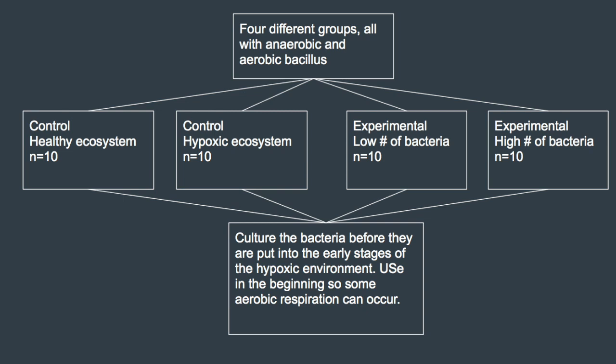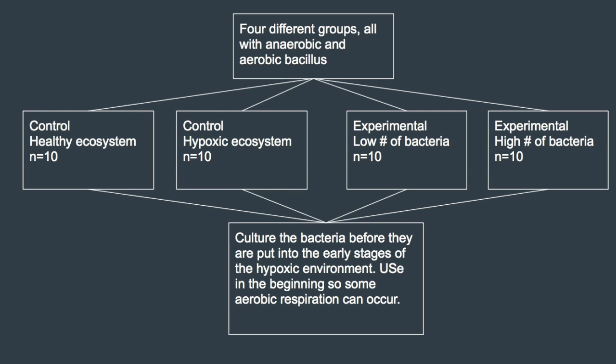The introduction of Bacillus subtilis into an algae bloom environment with chlorella will cause the biological oxygen demand to decrease and the dissolved oxygen levels to increase. The chlorella will need to be cultured in test tubes before it is exposed to the nitrate and phosphate environment. These test tubes will need to be washed out with hot water and soap beforehand to kill any bacteria that could feed on the culture solution.